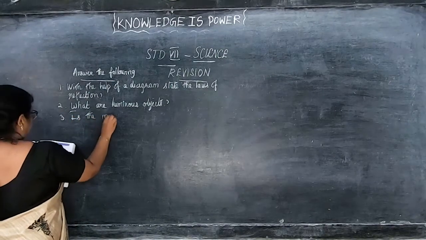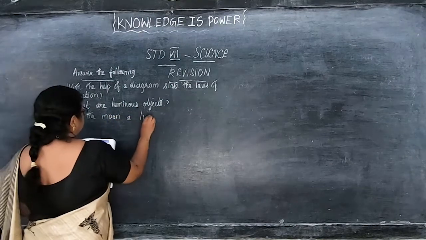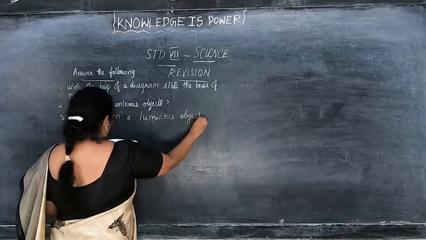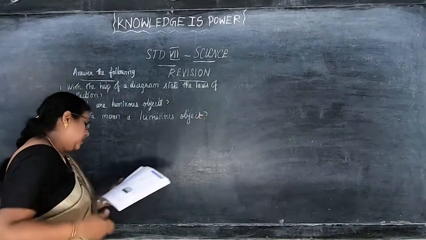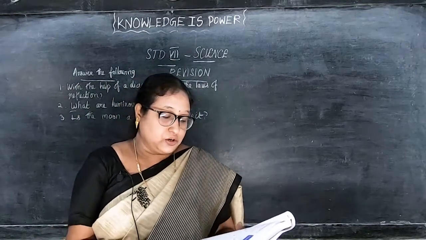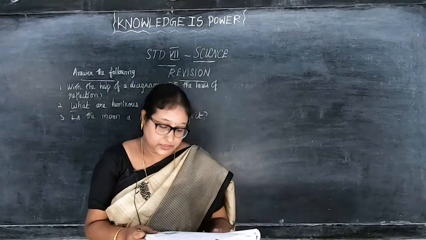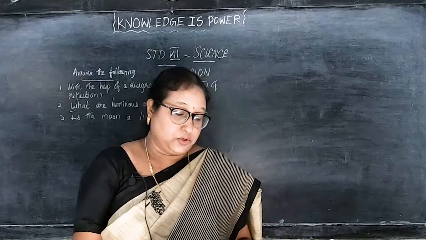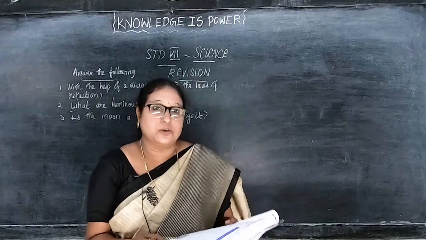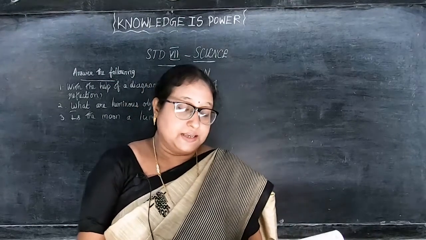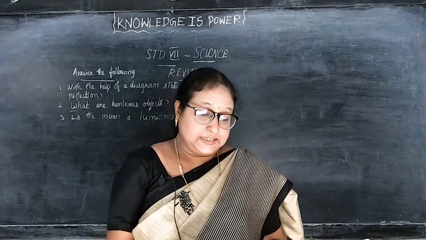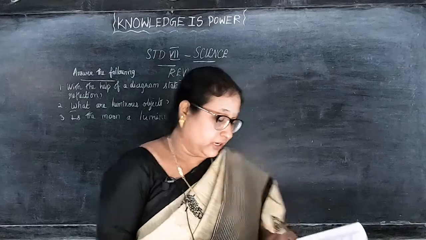Okay, the next is, is the moon a luminous object? The answer is no, the moon is non-luminous. The reason is that the moon does not produce its own light. Instead, it reflects the light of the sun falling on it. Once again I will tell, no, the moon is non-luminous. The reason is that the moon does not produce its own light. Instead, it reflects the light of the sun falling on it.